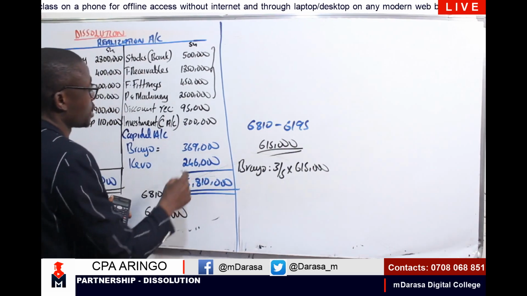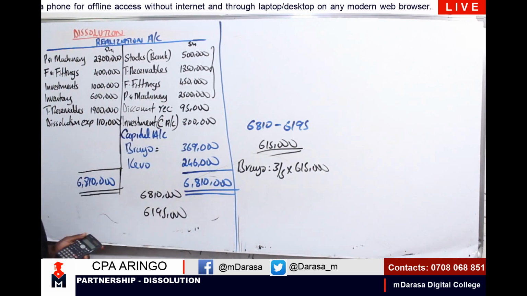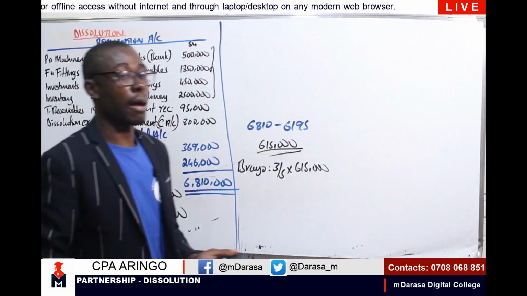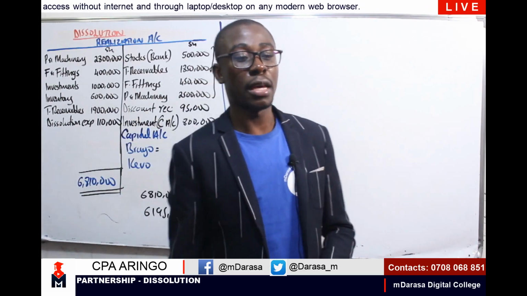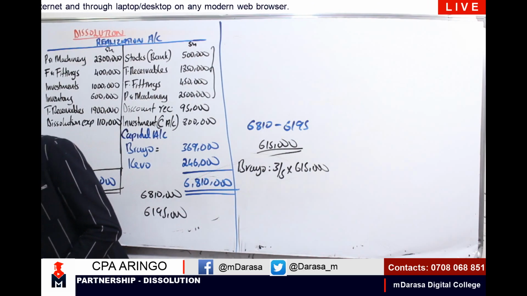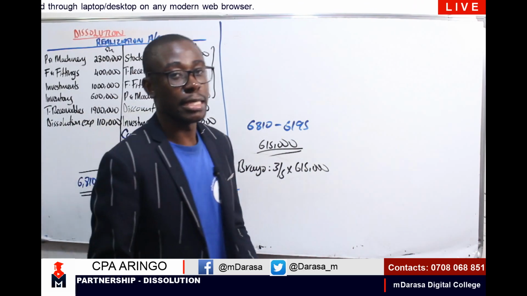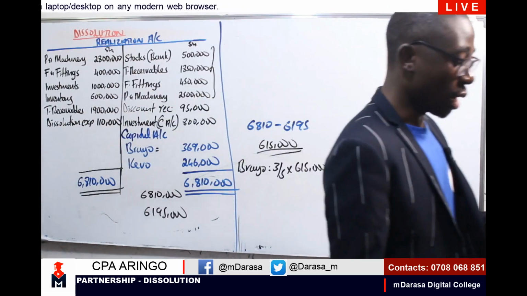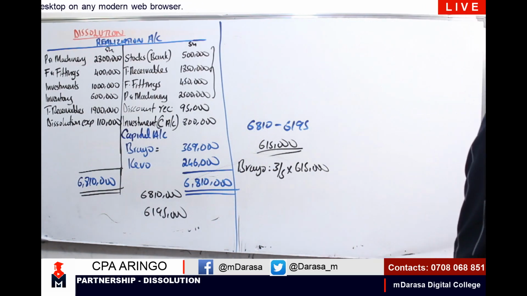So these balances will affect our capital account. So in that case, we are done with the first part, that is preparing our realization account, my good students.